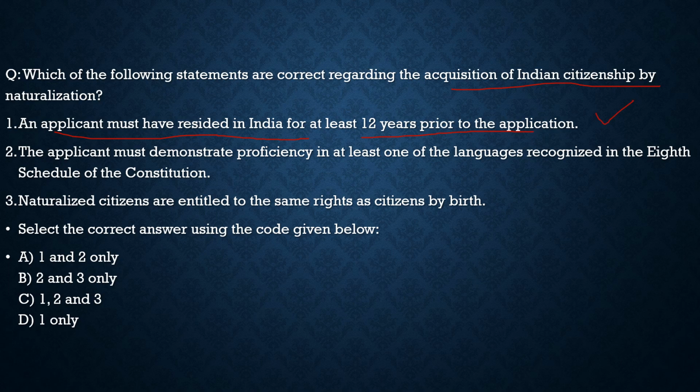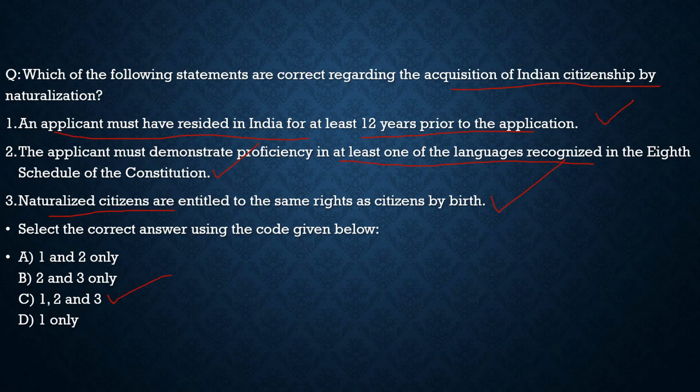Second statement, the applicant must demonstrate proficiency in at least one of the languages recognized in the 8th schedule of the Constitution. 100% correct. Third, naturalized citizens are entitled to the same rights as citizens by birth. 100% correct. So with respect to this question, the correct statement is option C, which is 1, 2, and 3. All of the statements are correct.